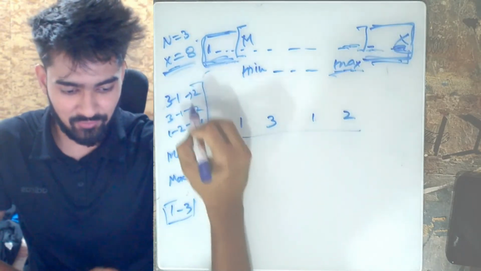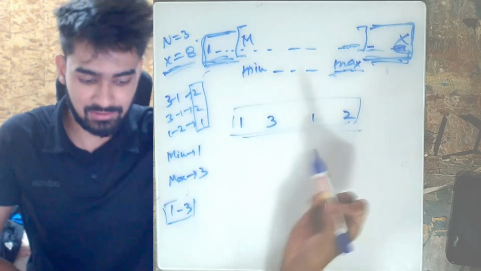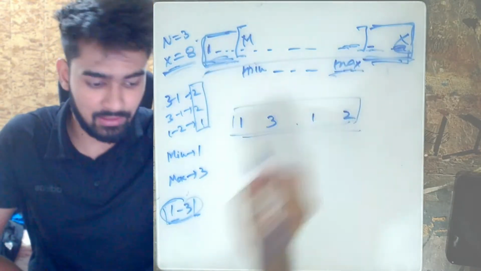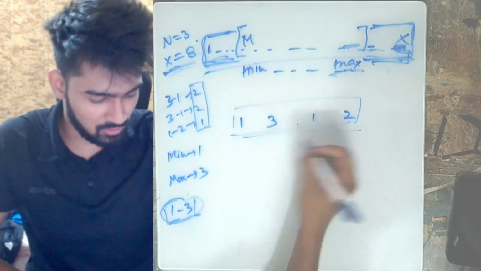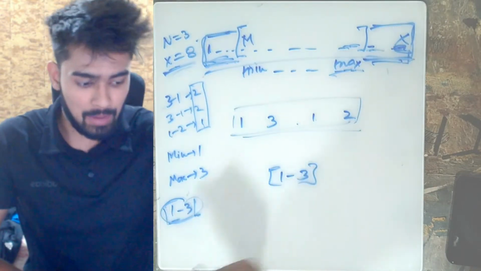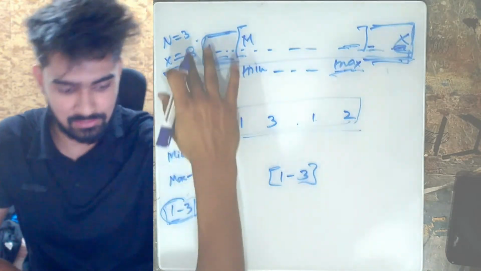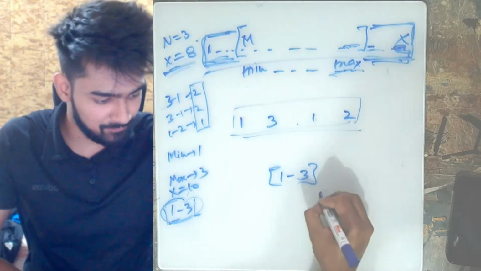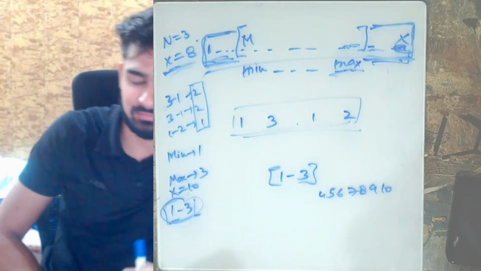Okay, so this 5 constitutes the differences of all the consecutive elements here, plus the differences of all the elements between 1 and 3 which were inserted from this set till here. Now apart from this, we took all the elements between 1 and 3 and placed them. Apart from this, x is actually equal to 10 in the case we are taking. That means we have 4, 5, 6, 7, 8, 9 and 10 still left.